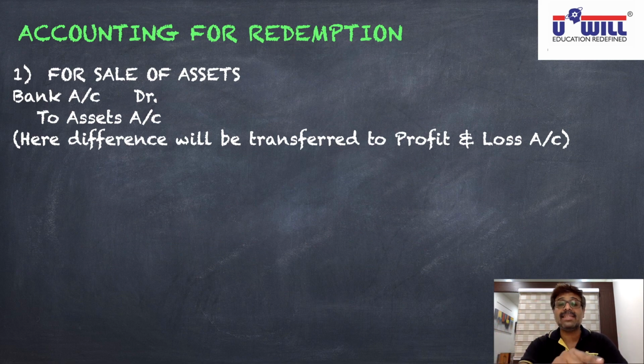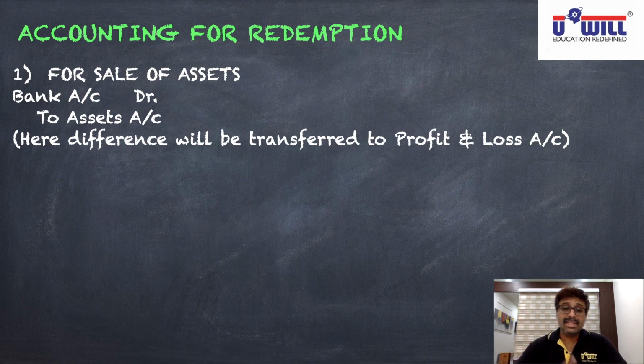You will find this entry in your practical questions, where to manage the money, the company is selling the assets. And we can have a combination of two also. Part of the preference shares the company can redeem from profits and part from the second source, a fresh issue of equity or preference shares. We can have it that way also. Okay, so keep this in mind.